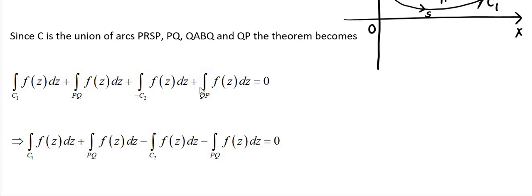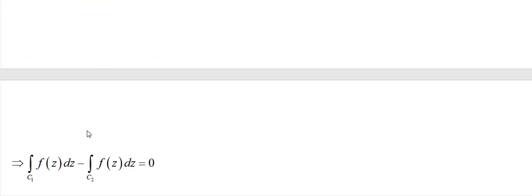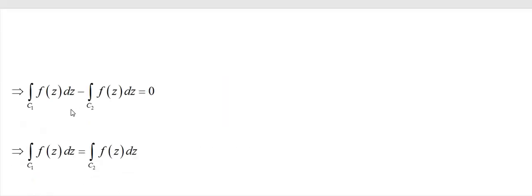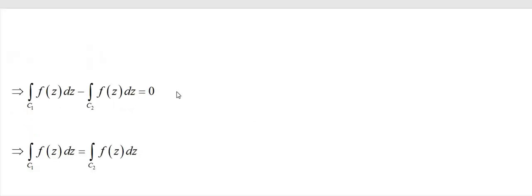Whenever direction changes, plus integration becomes minus integration. So observe, this is integration over PQ, and this is also integration over PQ with a negative sign. So I am going to cancel these two. Then I get integration over C1 of f(z) dz equal to integration over C2 of f(z) dz, because this negative quantity goes to that side and becomes positive. So these are the consequences of Cauchy's integral theorem.